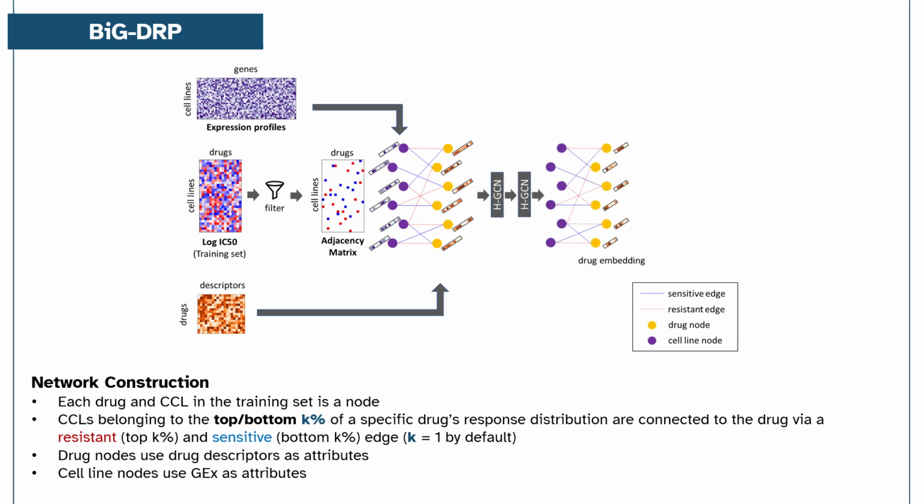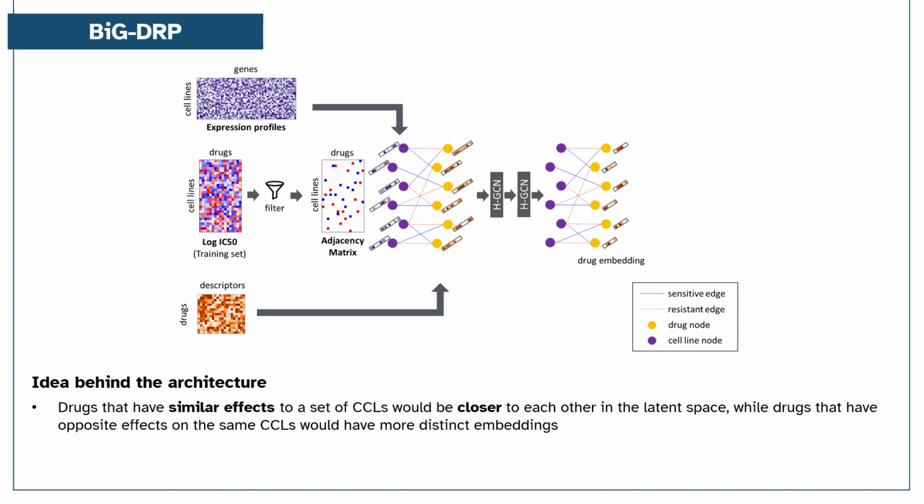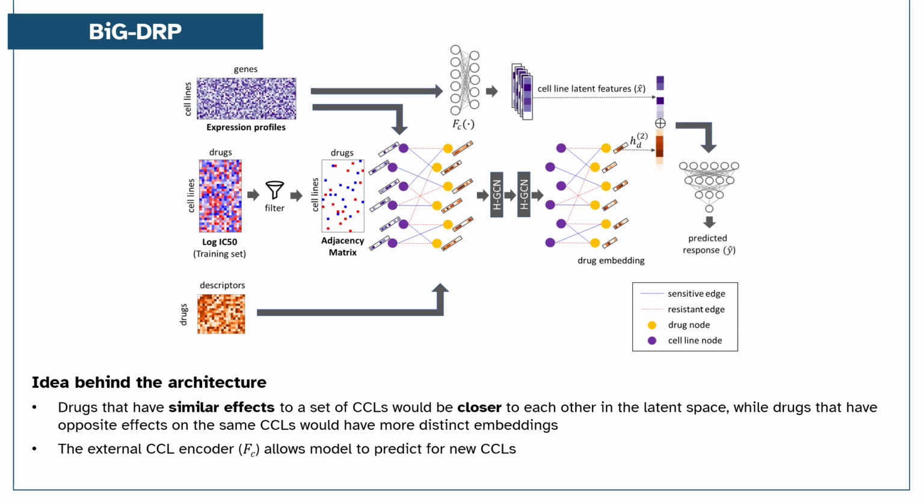This heterogeneous bipartite graph is then fed to a two-layer heterogeneous graph convolutional network, or HGCN, which will produce node embeddings. The HGCN allows us to incorporate the semantic similarity that we have presented. We also added an external CCL encoder FC, which allows us to predict for new cancer cell lines. Due to the data splitting and filtering, it is possible that some cell lines are not part of the bipartite graph. Therefore, this external module is needed.